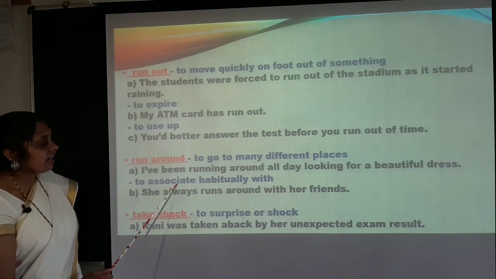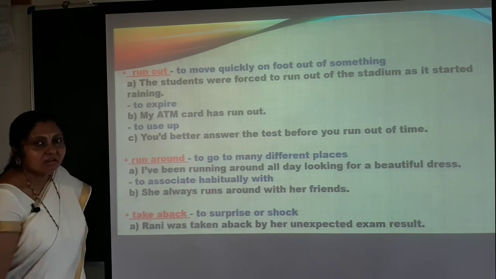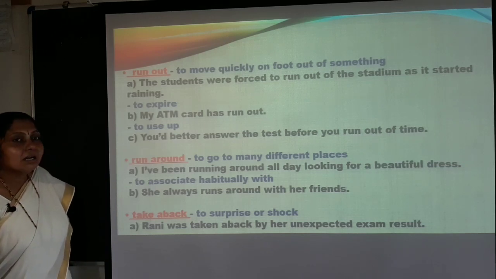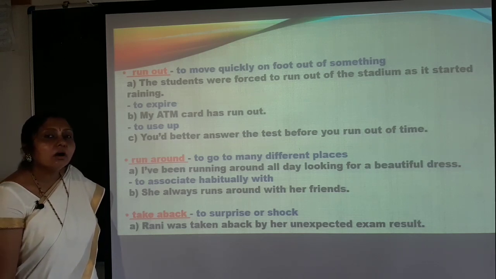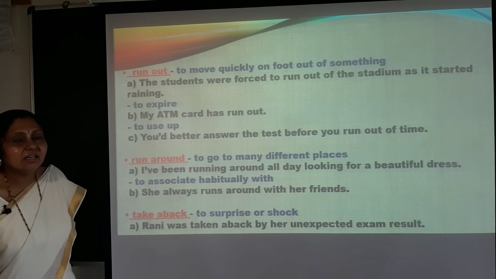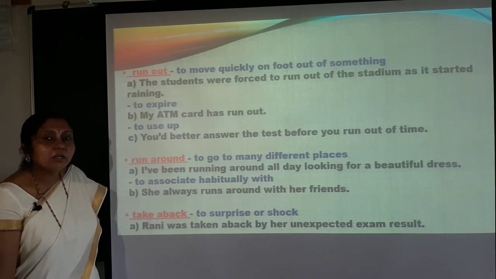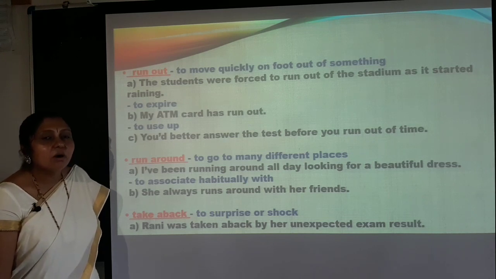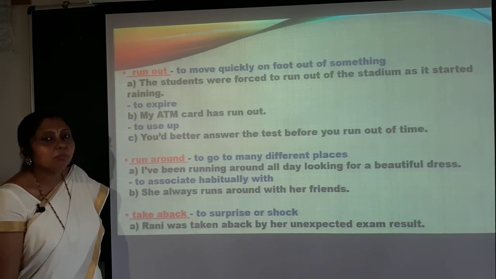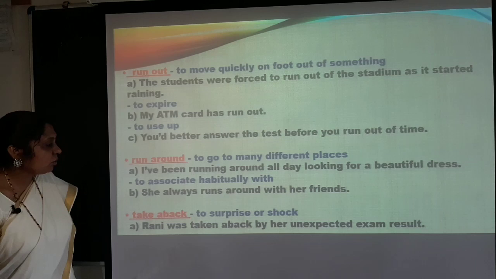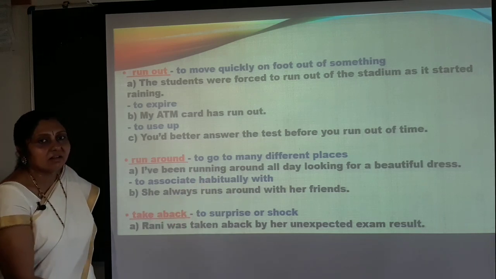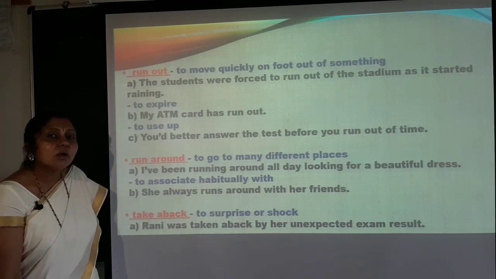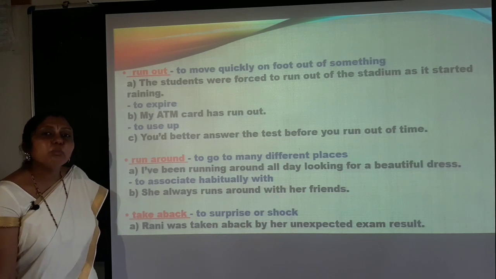To associate habitually with means you always have a tendency to get together with people like your friends or sometimes with your neighborhood people. So that is the meaning here, to associate habitually with, and that means you always tend to be with them.